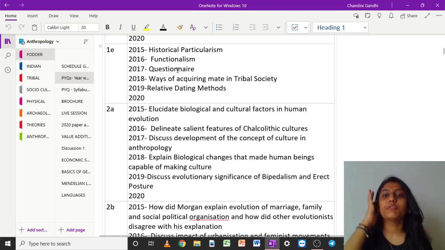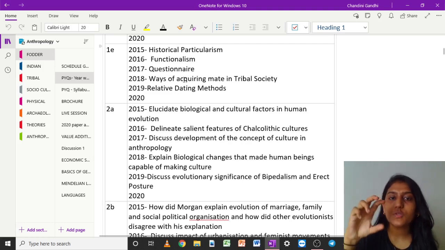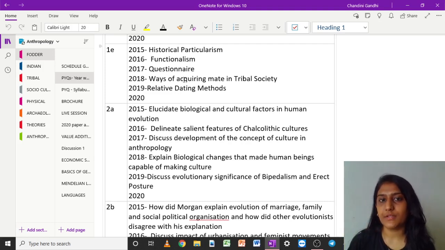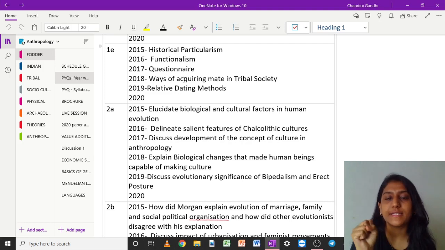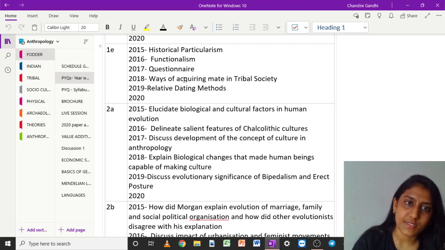Okay, so again these are from unit 6 or unit 8. If you see, the decoding the syllabus video on that is there already on YouTube, so you will find that we also try to study in a sectional manner. So when you club a set of units in the syllabus together, you are better able to correlate the things and write the answers. So that is how you have to study anthropology.